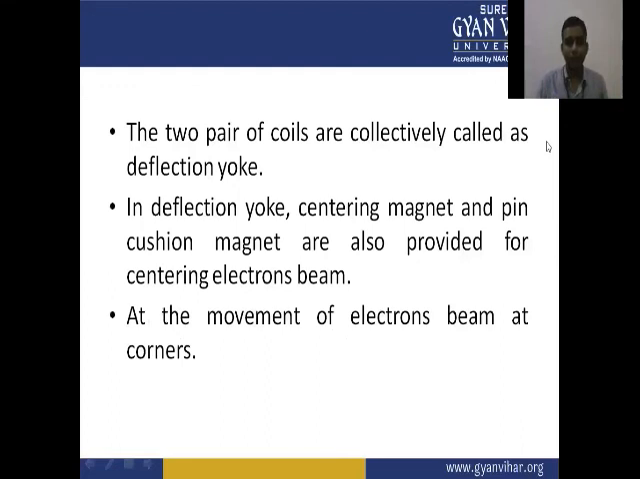The deflection yoke, centering magnet and pincushion magnets are also provided for centering the electron beams. So this type of deflection yoke maintains the electron beam in the center of the picture tube, even at the movement of the electron beams to the corners.